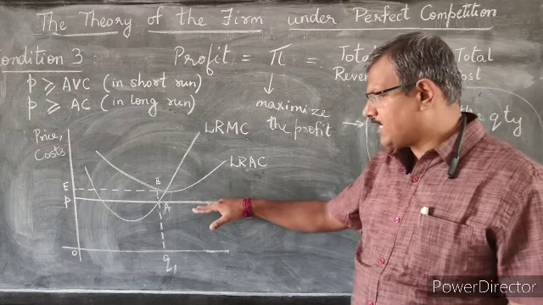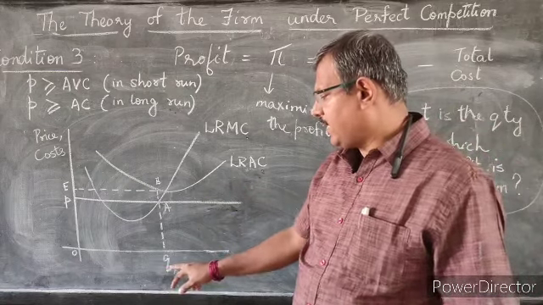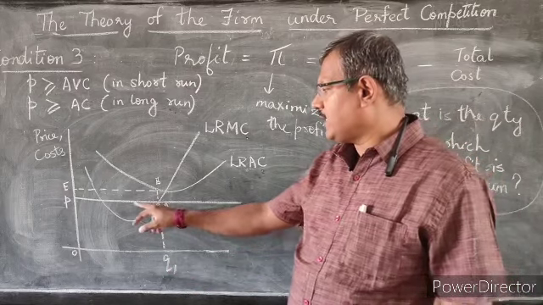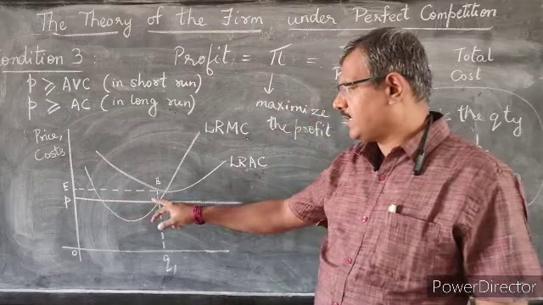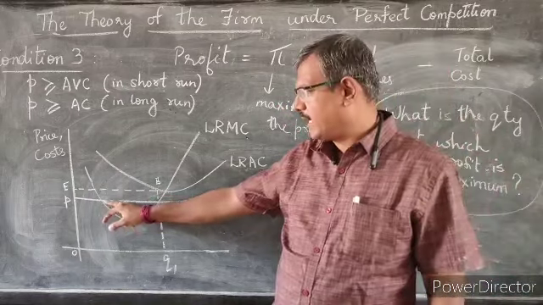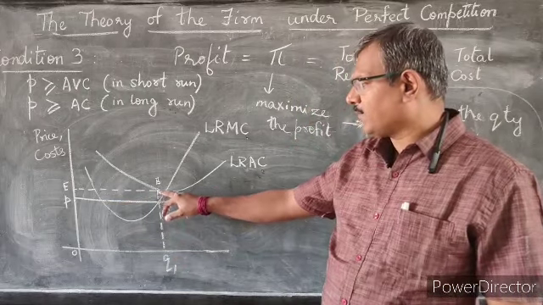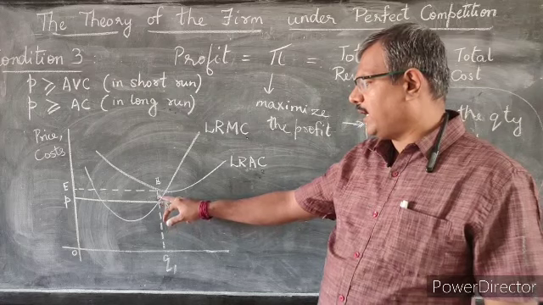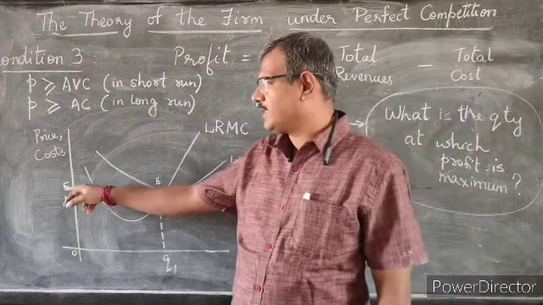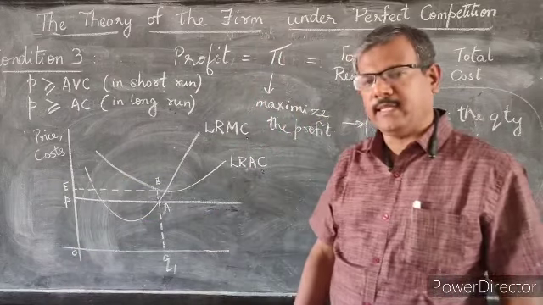When I put the price line below average cost, what happens? Again, I take quantity Q1. The long run marginal cost curve is intersected at two points by the price line. Again, by condition 2, we discard this point, we take this point, and I extend a line all the way through point A up to point B on the long run average cost, and I extend it horizontally to meet the y-axis at E.